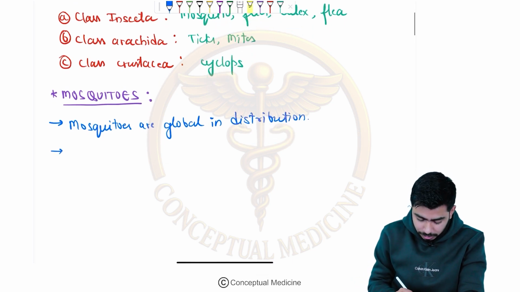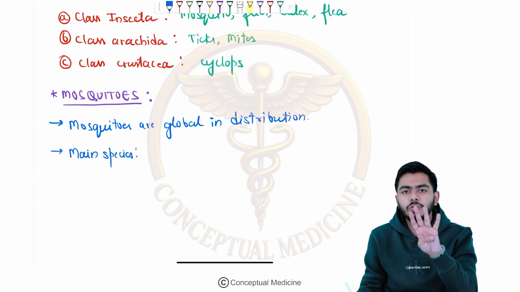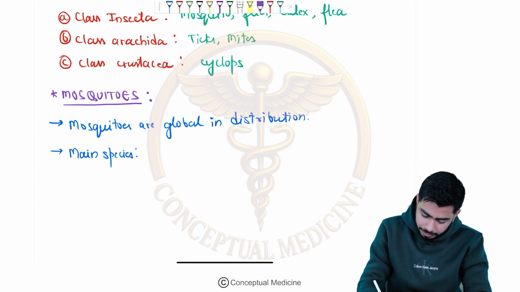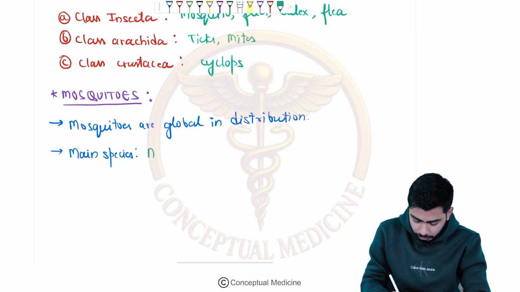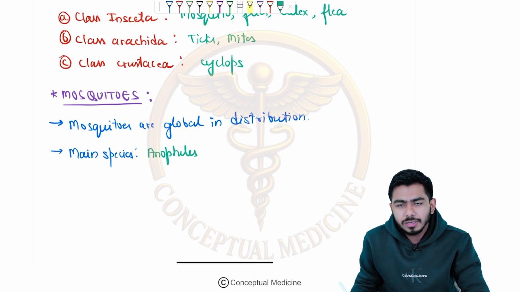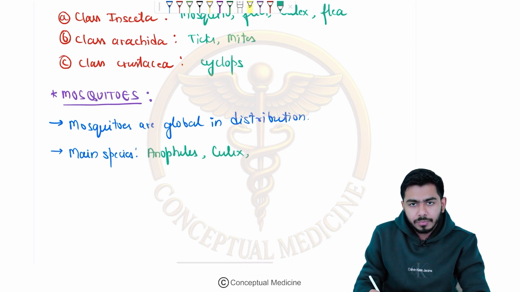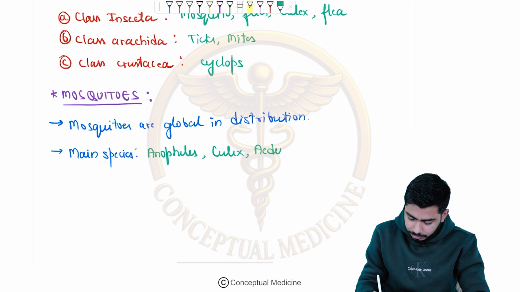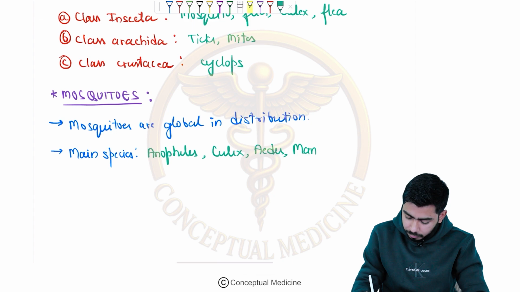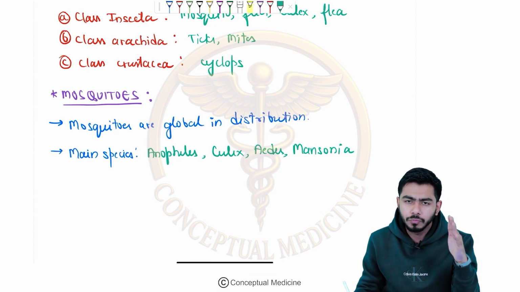With that, the main species which we shall talk about over here, what are they, guys? We are talking about the four main species of the mosquitoes. Can anyone name them? Right? So the four main species are Anopheles, very popular one, right? Which is causing which disease, guys? Yes, malaria. Very nice. So Anopheles, then Culex, then Aedes, isn't it? And then the Mansonia. Okay, so we'll be talking about these four, very important from the exam point of view.